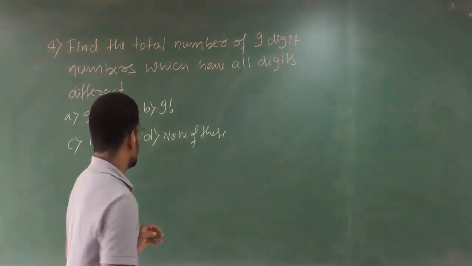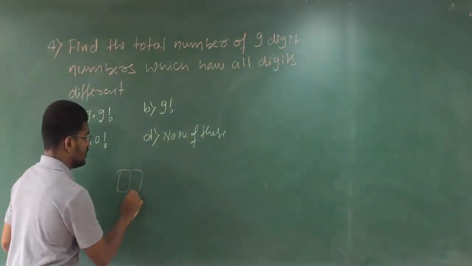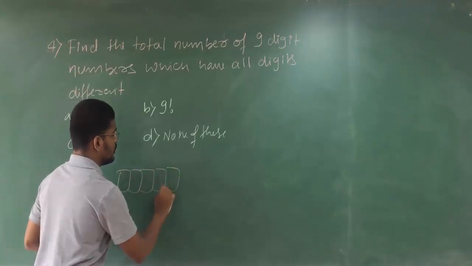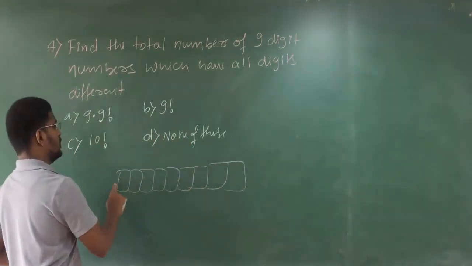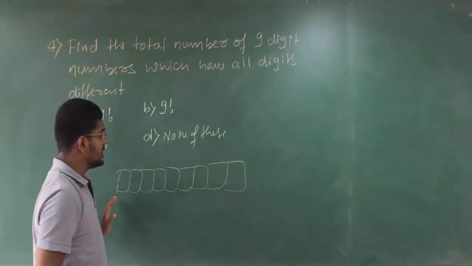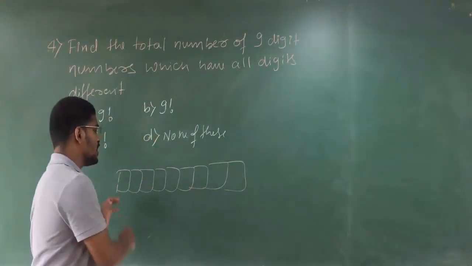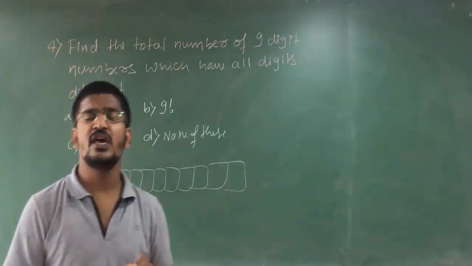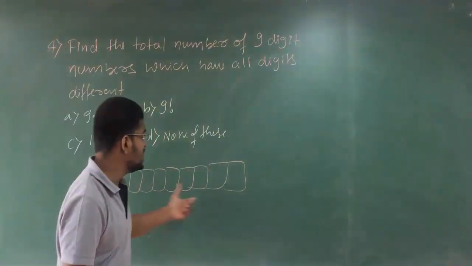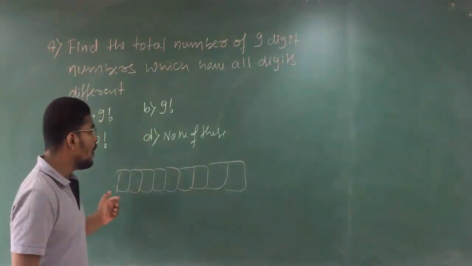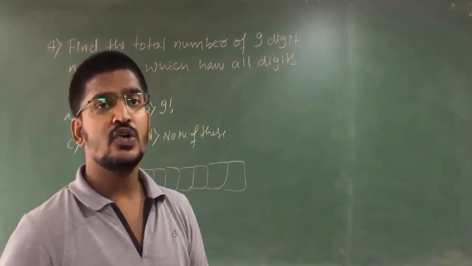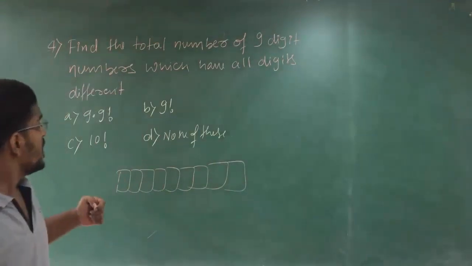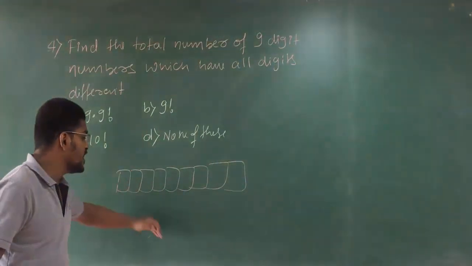That is, you should make a 9-digit number where all are different to each other. Clear? So how many numbers you can write of that kind?